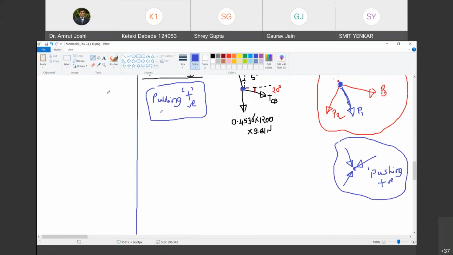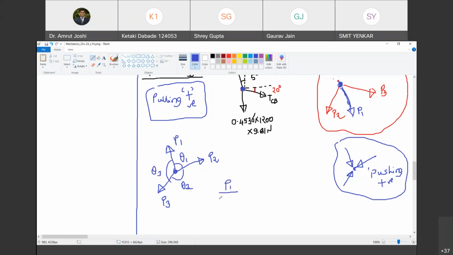So I give you the statement of Lami's theorem. Imagine that you have three pulling forces at a point. I call this P1. I call this P2. Happy? Yes, sir. I call this force P3. Let me call the angle between P1 and P2 as theta1, the angle between P2 and P3 as theta2, and the angle between P1 and P3 as theta3. Happy? Yes, sir.